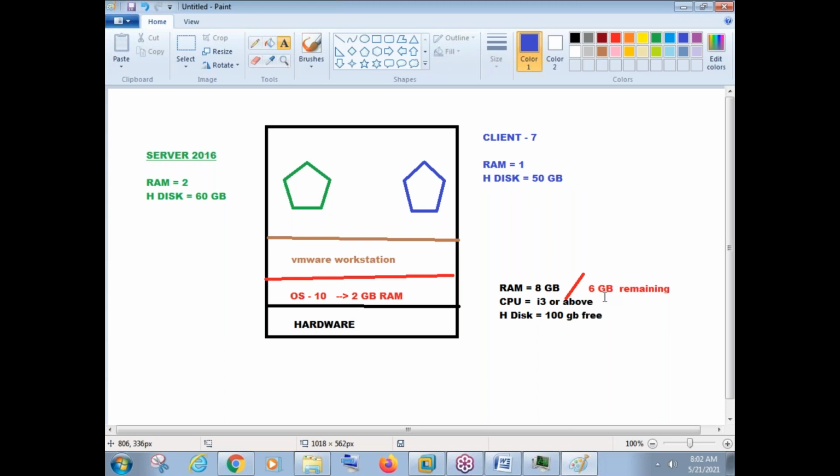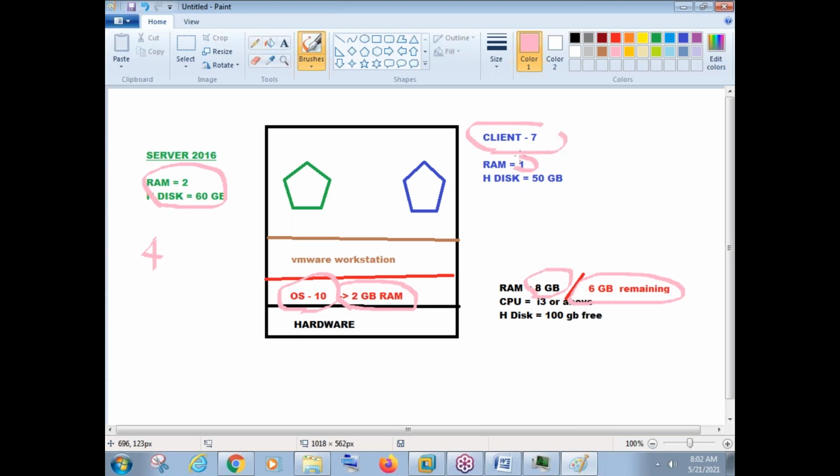Okay guys, so how much is remaining here? Totally 6 GB RAM is remaining. See here please. Out of 8 GB RAM, once you switch on the Windows 10 OS, 2 GB will already be used. So remaining will be only 6 GB. Out of the 6 GB, once you create your first virtual machine for Windows Server, we need to assign minimum 2 GB RAM. So 6 GB minus 2 GB will be how much now? Only 4 GB is available now. 4 GB free RAM is available. And what we are doing here, we are creating one more machine for client, like Windows 7.